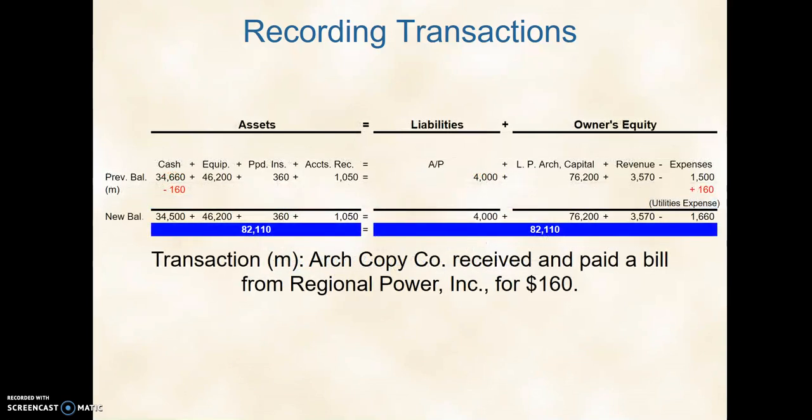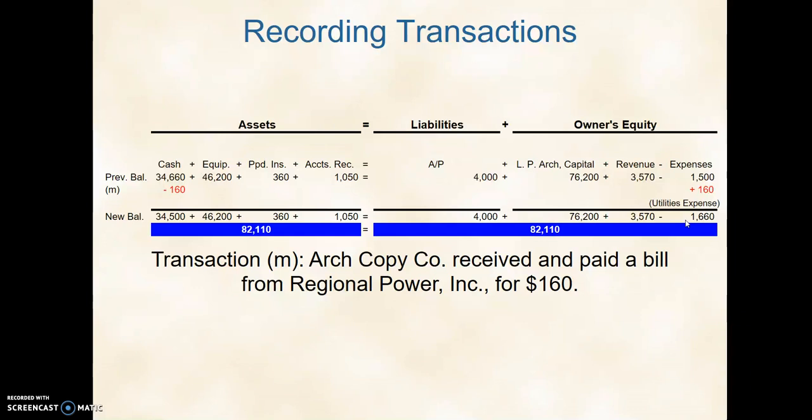When it comes to expenses, there's two ways that they get listed, and I don't want you to get confused. One of them is where it's very clear. It says received and paid a bill, in this case, utility. So what are we getting? We are getting an expense, and we list it positive. We're getting a charge. And how are we getting that? We pay cash for it. Because there's already a negative sign, it takes away from the balance, and we add it that way.